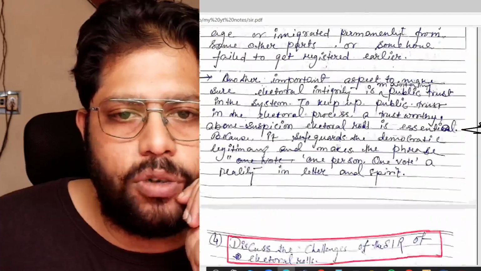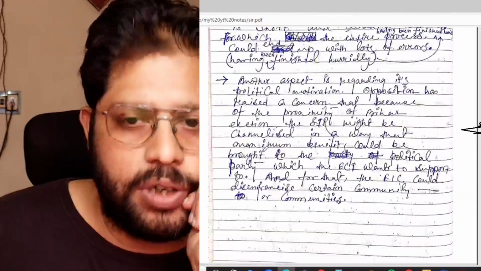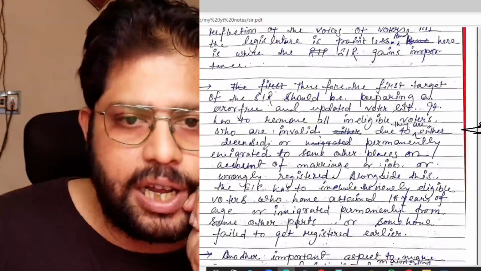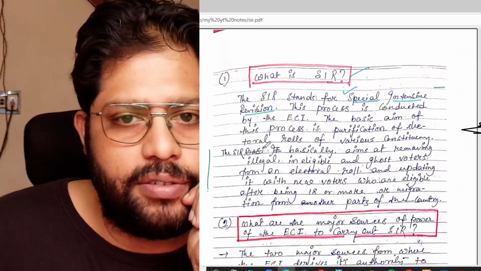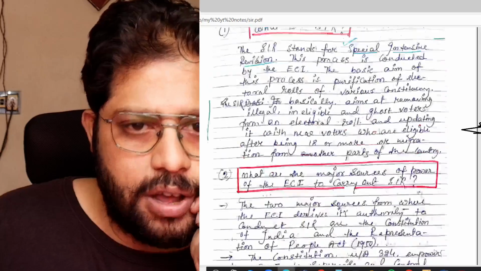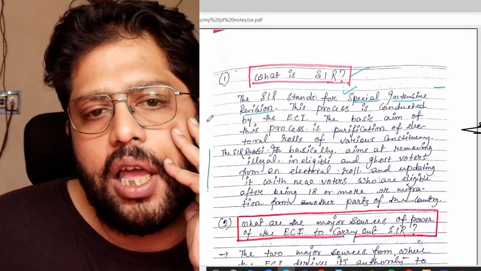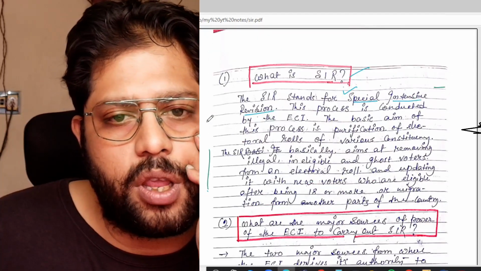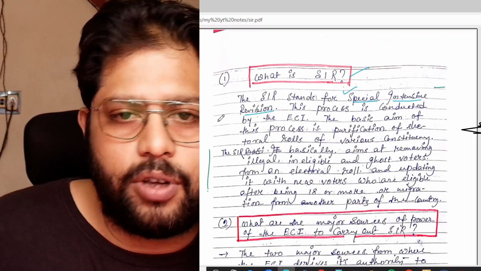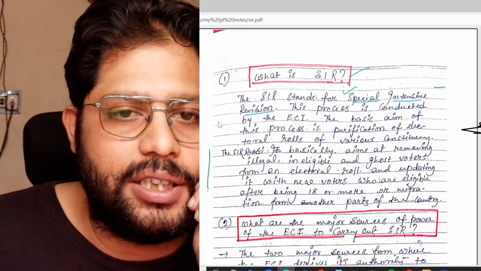So you can see that it's an overall 6-page note. I have written this note in my own words; first I collected points from the internet, after that I wrote it. So now I'm going to discuss this and I think it's going to help you a lot for your examination. So first, what is the definition of SIR?